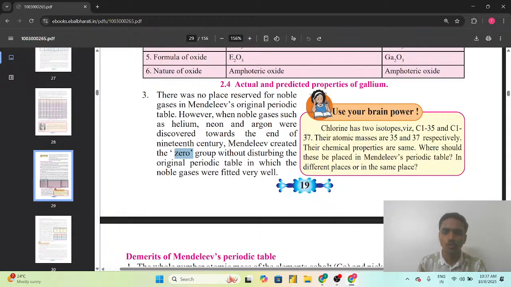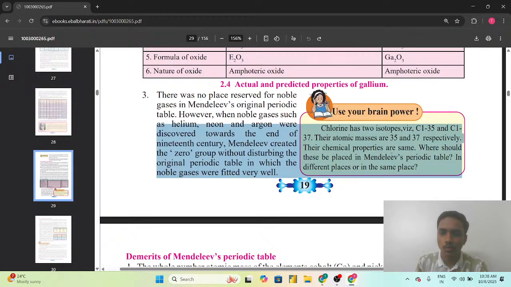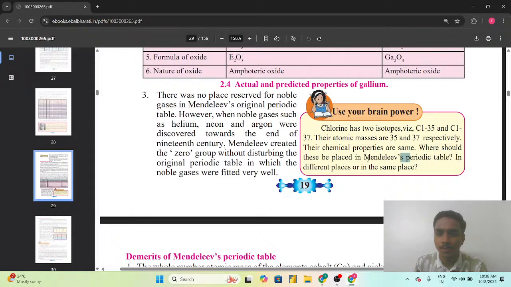particular zero group. यूज यूर ब्रेन पावर में क्या पूछा है हम देखते हैं। Chlorine has two isotopes, that is Cl-35 and Cl-37. Their atomic masses are 35 and 37 respectively. Their chemical properties are the same. Where should these be placed in Mendeleev's periodic table, in different places or in the same place?